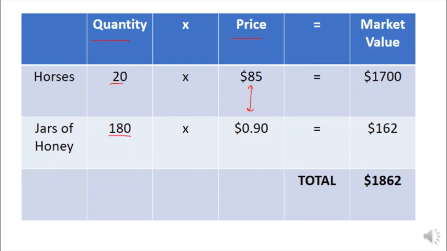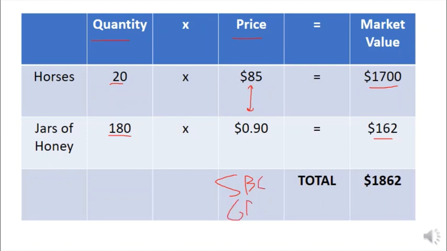To get the market value, again, multiply price times quantity. Our market value of horses, in this case, is $1,700, whereas our market value of honey is only $162. To calculate Sweetbriar's GDP, we add those two things together, and we get $1,862.